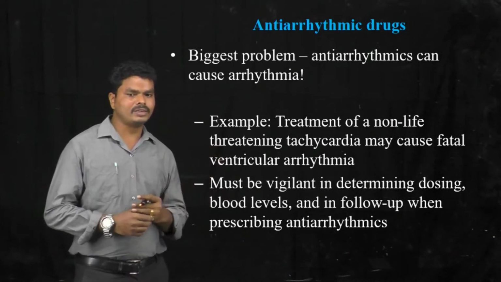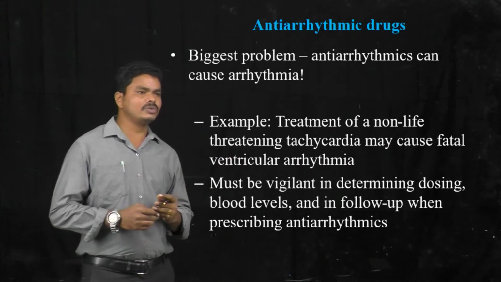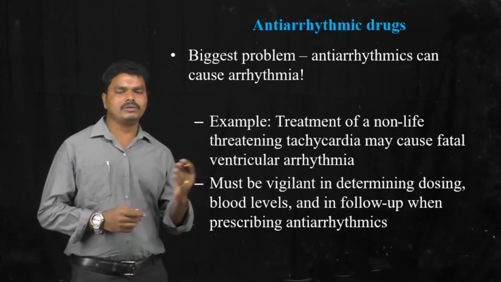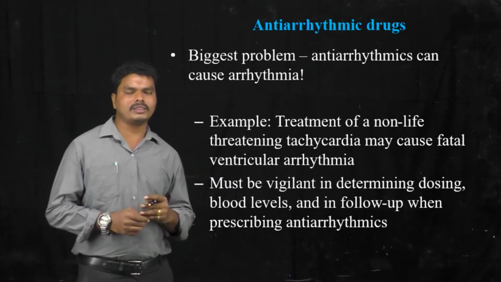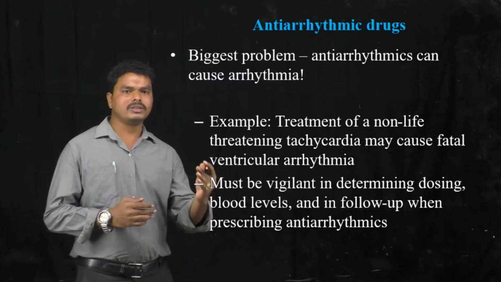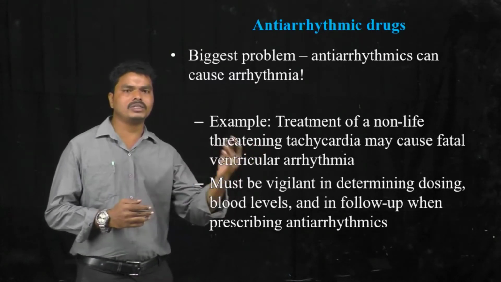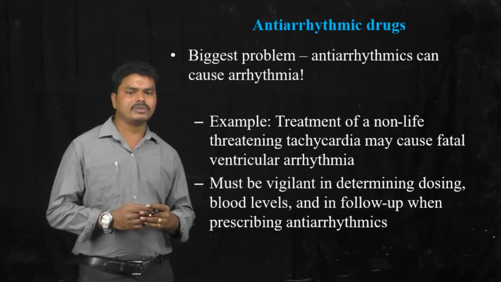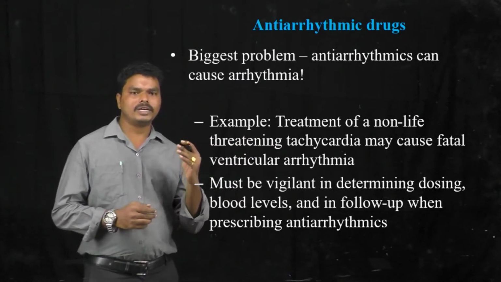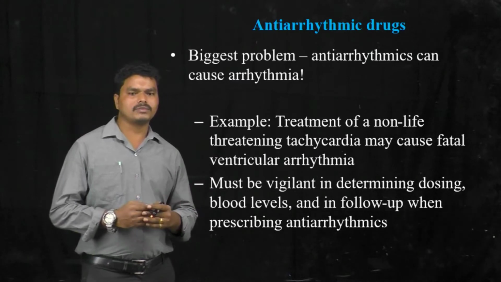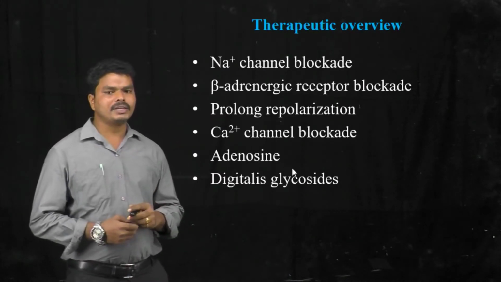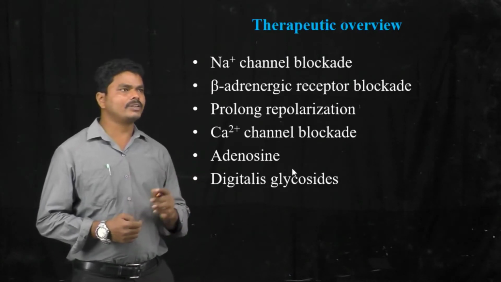For example, when you use some drugs to treat non-life threatening bradycardia, it may lead to the production of fatal ventricular arrhythmia. So when you use an antiarrhythmic drug, it may also lead to an arrhythmic condition. While using this type of drug, care should be taken to determine the dose and blood levels. For treating arrhythmia, there are different types of therapeutic strategies.